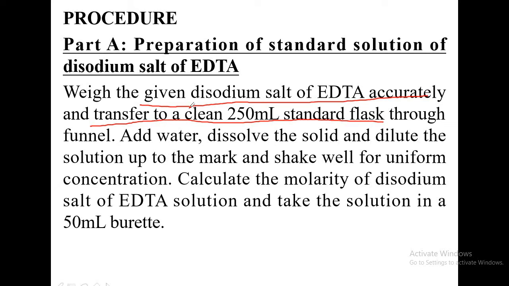Once you make sure that the salt is dissolved completely, the solution is diluted up to the mark by adding extra water, and then it is closed with a lid, and the flask is inverted and shaken well for uniform concentration. Now calculate the molarity of the disodium salt of EDTA solution and take that solution in the 50 ml burette.